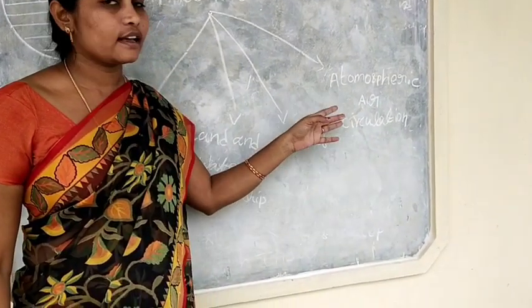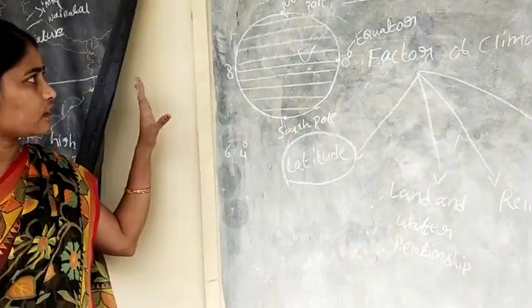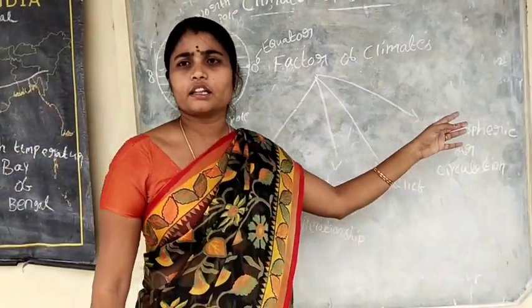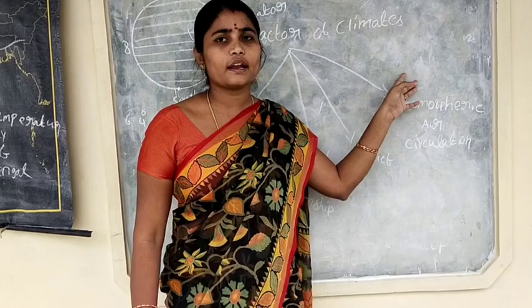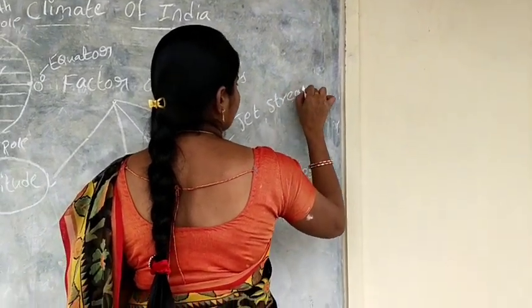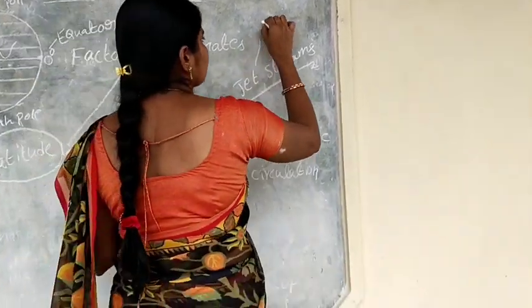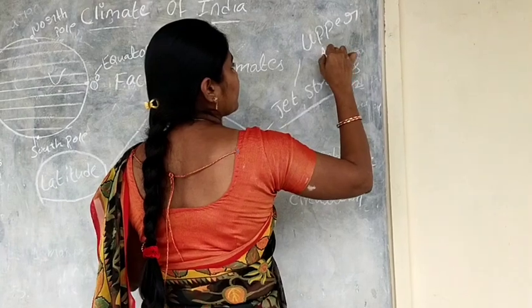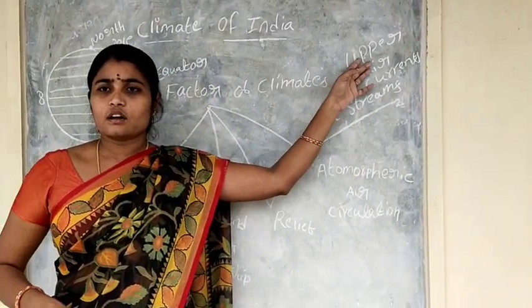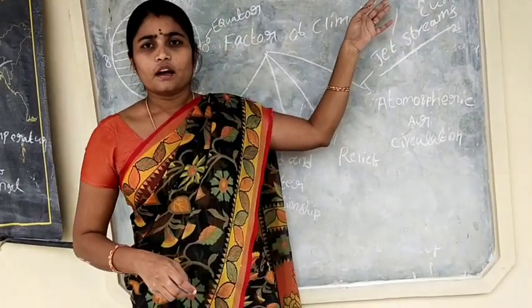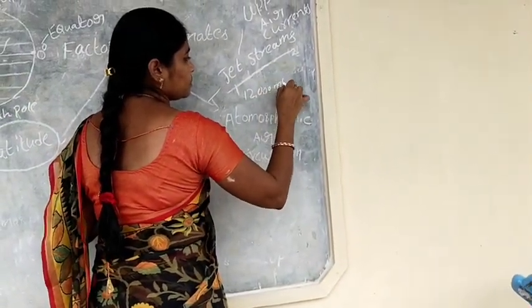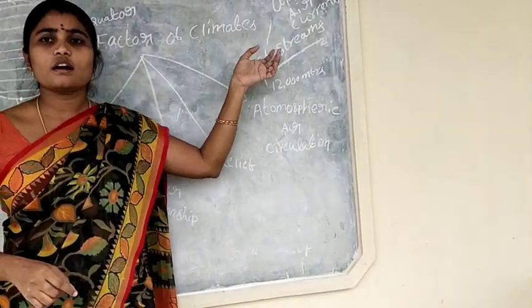Next one is atmospheric air circulation. The climate of India is also affected by atmospheric air circulation, by the movement of upper air currents, which are known as jet streams.